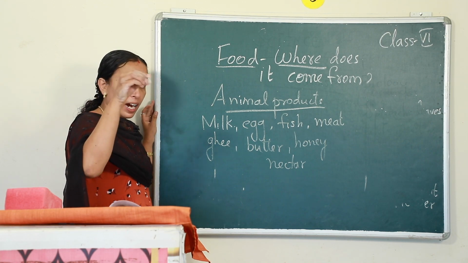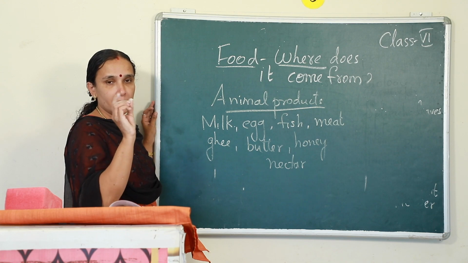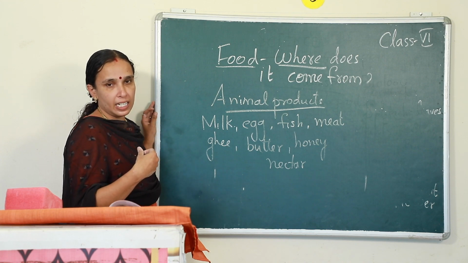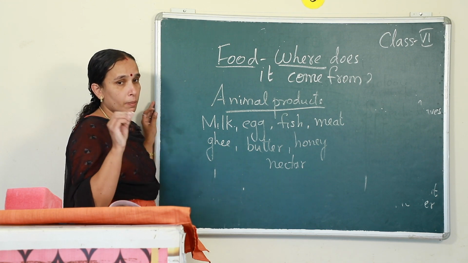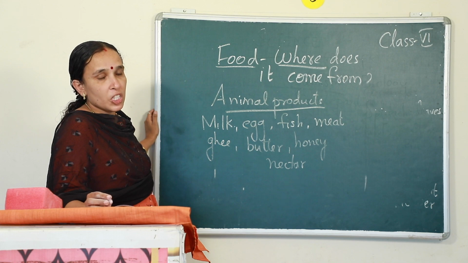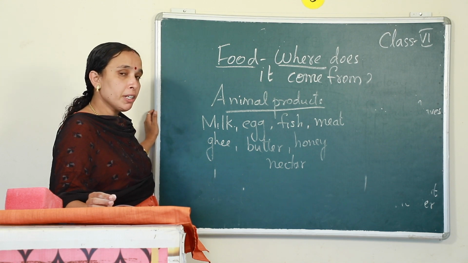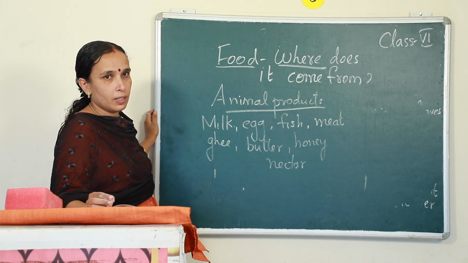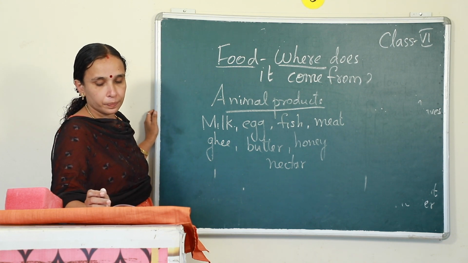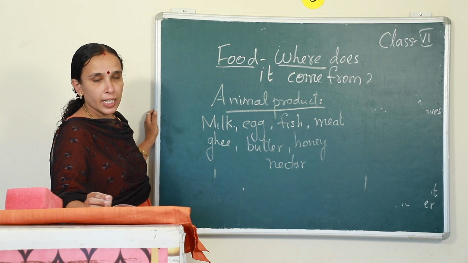And the honey bee takes the nectar together, and in the body of the honey bee, it's converted to honey, and that is what we take as honey. Okay? So, from now onwards, don't say that flowers have honey, but the sweet fluid which is present in the flowers is called nectar. Okay? And that nectar is converted to honey by the honey bees. Okay? Is that clear to you? So, honey, we also take honey, isn't it? Okay. So, these are the different types of animal products which we consume.